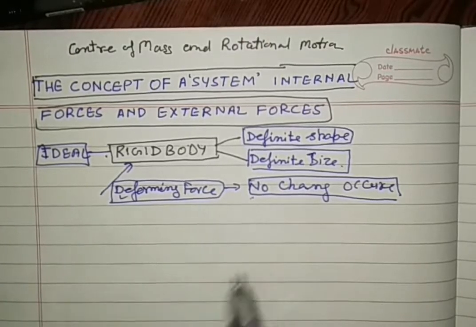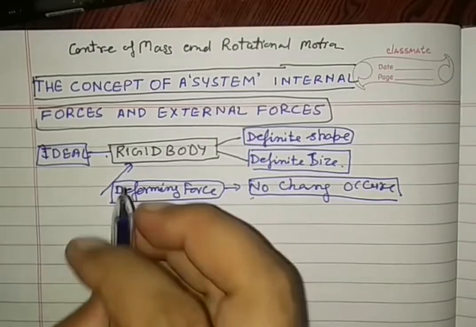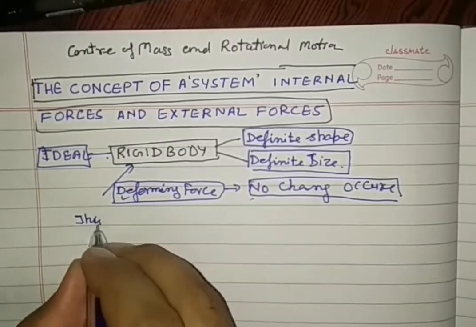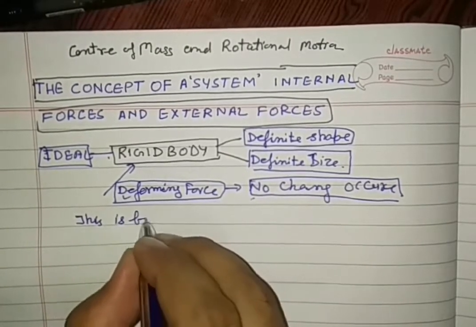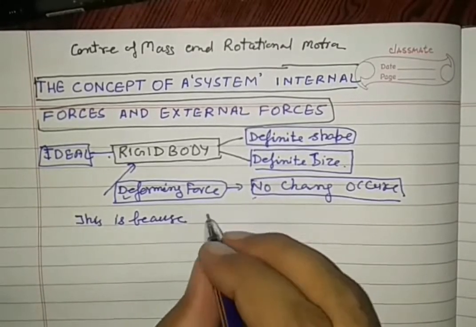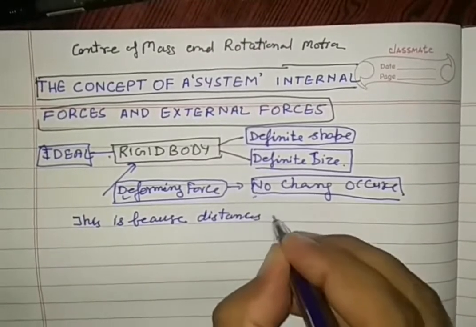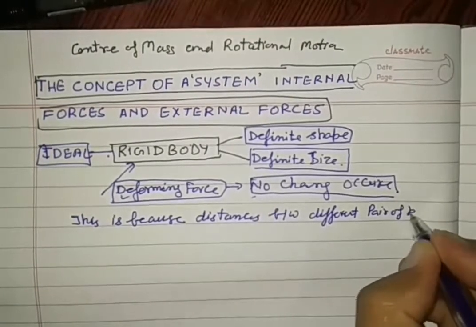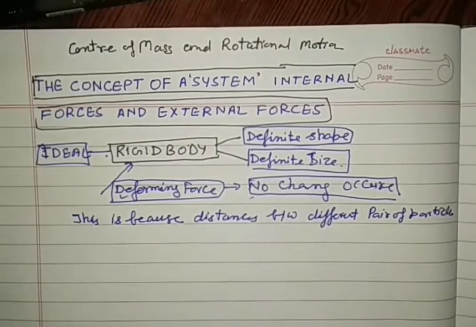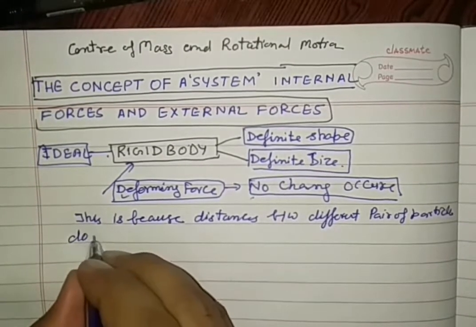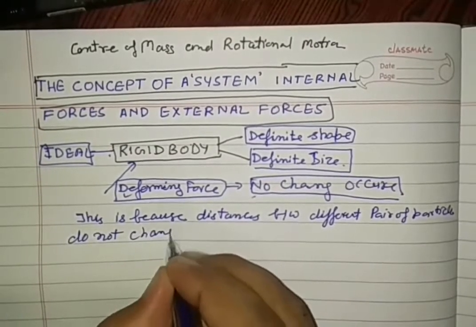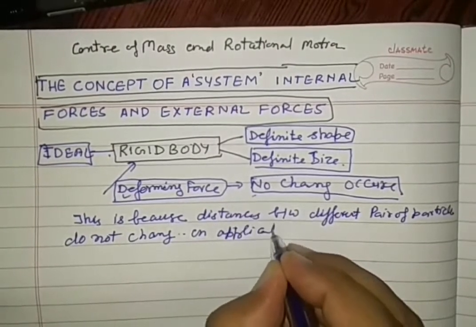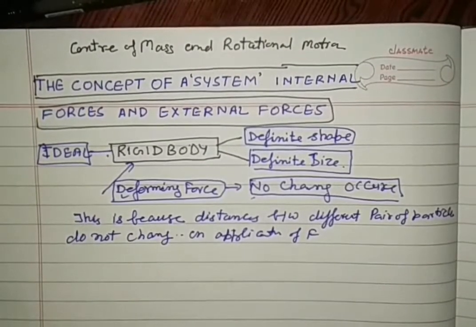And no change occurs in it. This property occurs because the distances between different pairs of particles do not change on application of force, right?